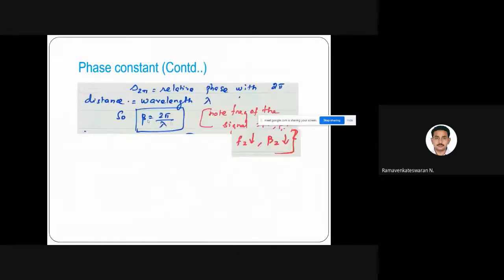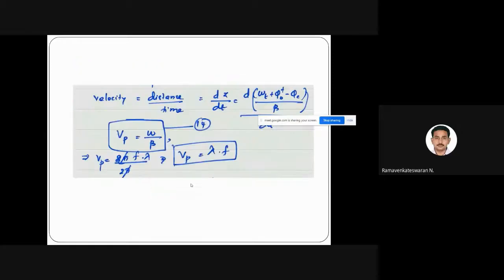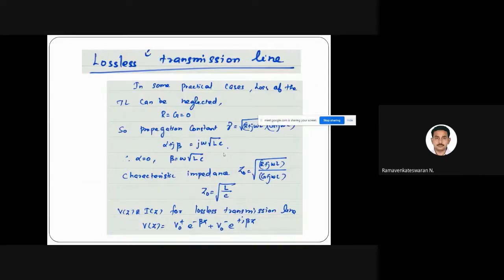And the phase constant, this is beta, and the phase velocity Vp I can write as omega by beta, and phase velocity also can be written as lambda f. It's similar to the speed of light.